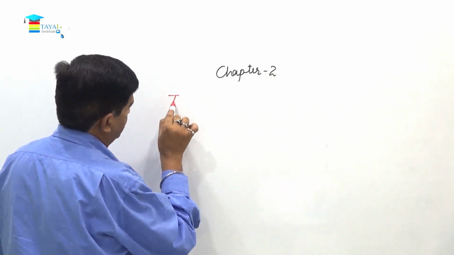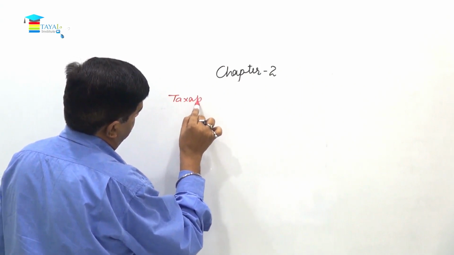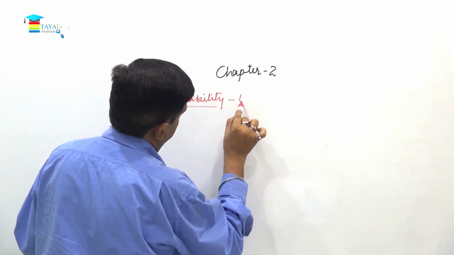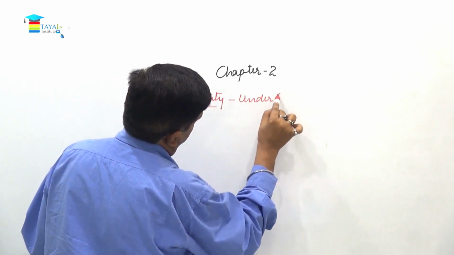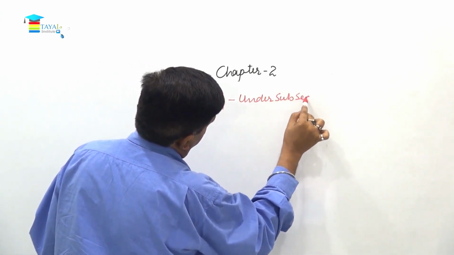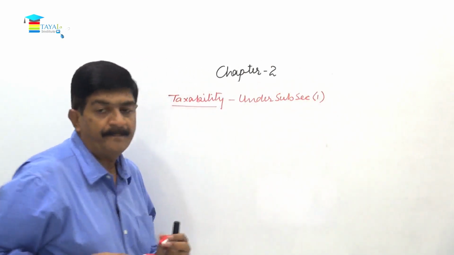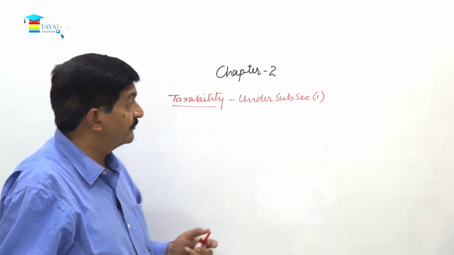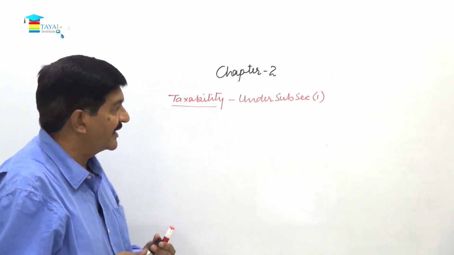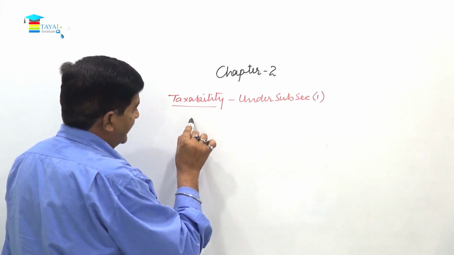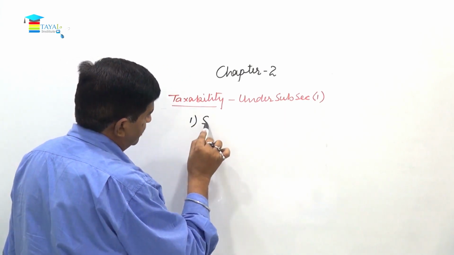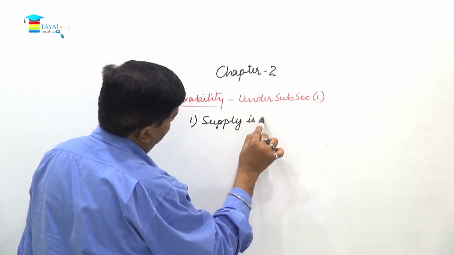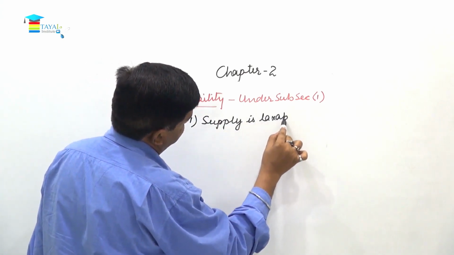Taxability, and this is under subsection 1. Subsection 1 is already in your notebook, right? So when the supplies become taxable, the very first thing is that the supply is taxable.